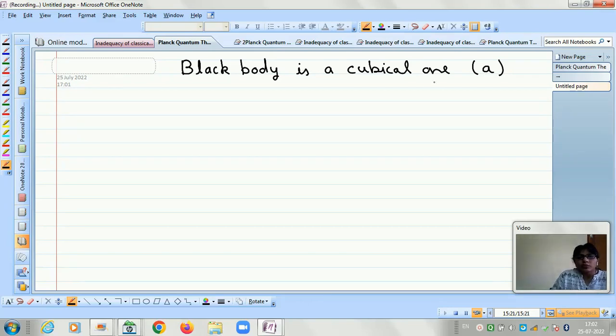Now it is cubical, so in one dimension the length is A, and therefore in each direction we can write the formula. So lambda will be 2A upon n1, and then in another direction lambda is equal to 2A by n2, and then lambda is equal to 2A upon n3, where n1, n2, n3 are integers.